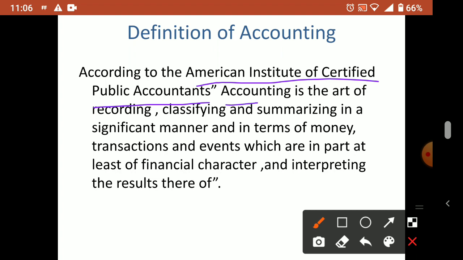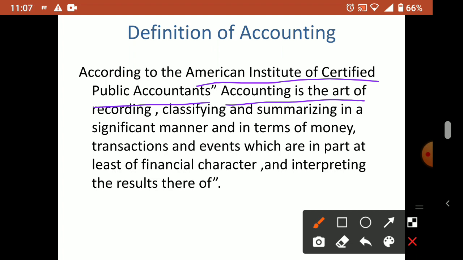Accounting is the art. So we can say it is an art. Art means what? Dance is an art. If you have talent to sing, that is an art. Painting is an art, drawing is an art. All these things are art. So in art, what we can commonly see is specialized skill. Artistic skill means they possess some extra, extraordinary skill. That is why we call those people artists. So here, the accounting practice, or the process of doing accounting, we can call it an art.